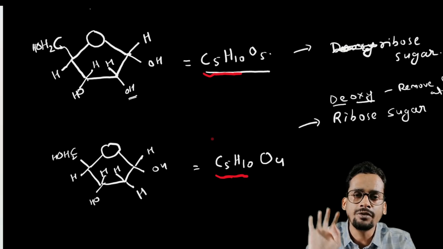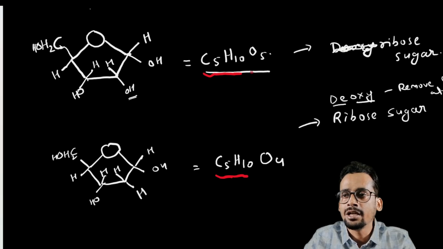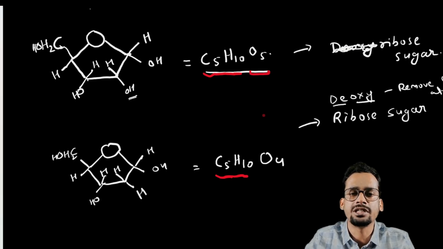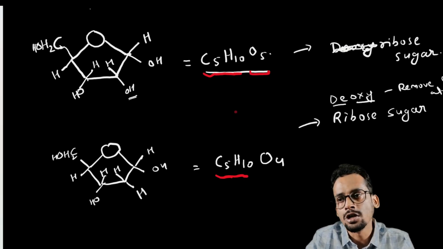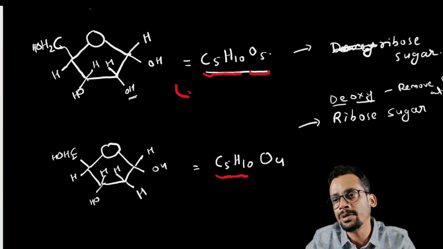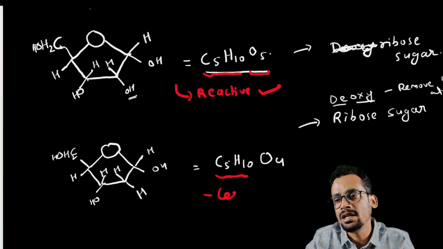So the electrons contributed by the carbon and hydrogen will be the same. Here there is one extra oxygen, meaning 2 extra lone pairs, that is 4 extra electrons, and you know the reactivity depends on the number of electrons. So this will be more reactive, and this will be less reactive.